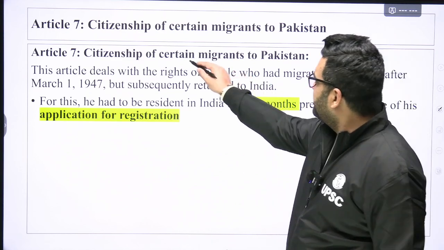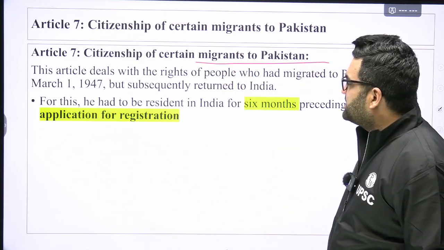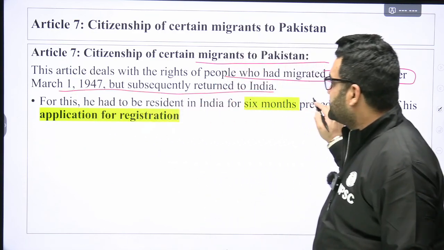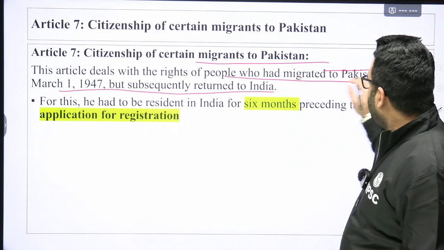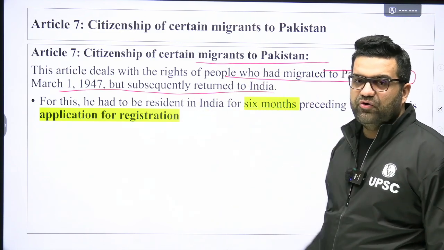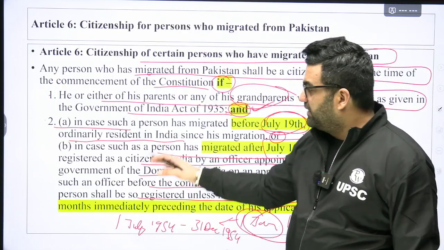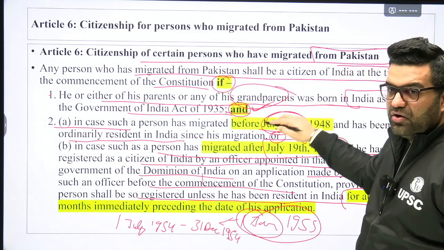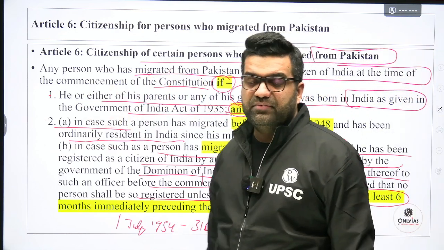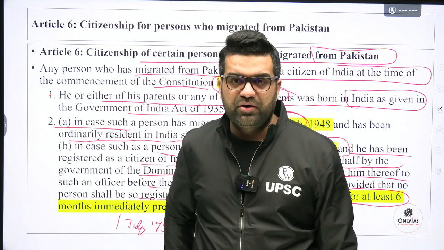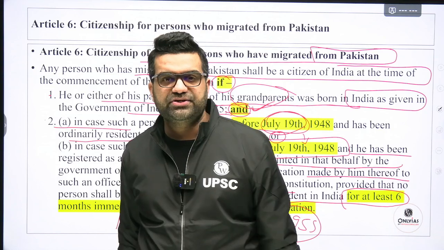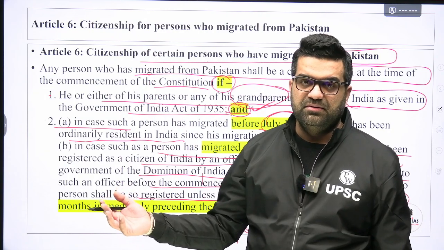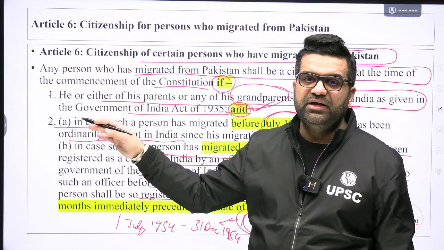Now, citizenship of certain migrants to Pakistan. This article deals with the right of people who had migrated to Pakistan after 1st March 1947. See, here the situation is different. Persons who had migrated from Pakistan into India, okay, because there was a threat to their life. Some Hindus who were earlier staying in Lahore or Balochistan region migrated into India out of distress, again fearing for their life.